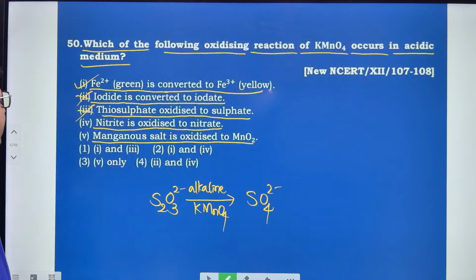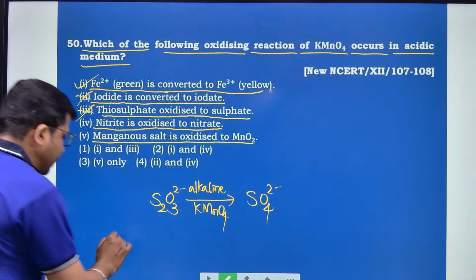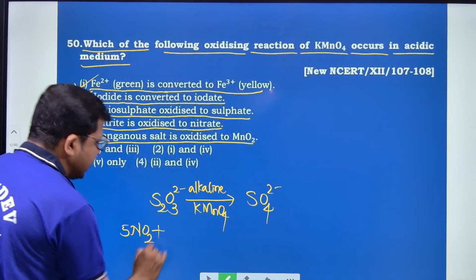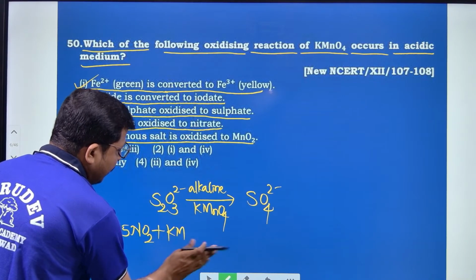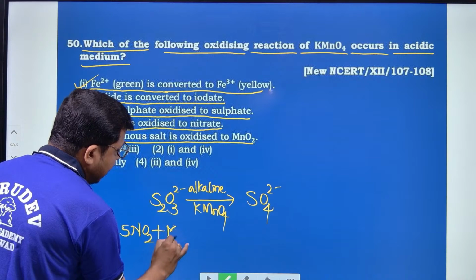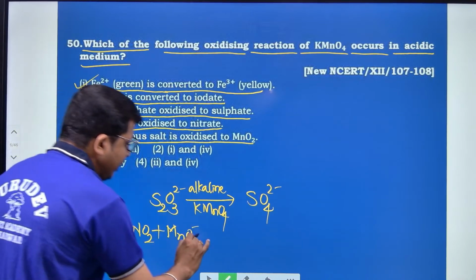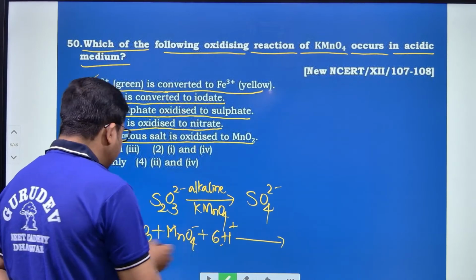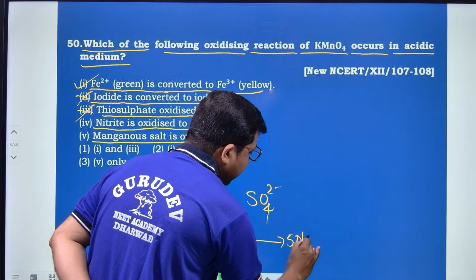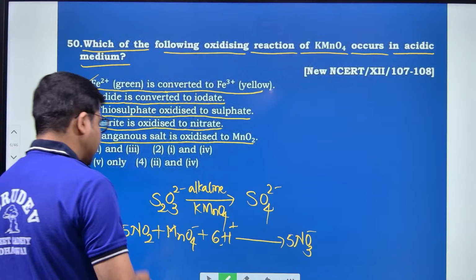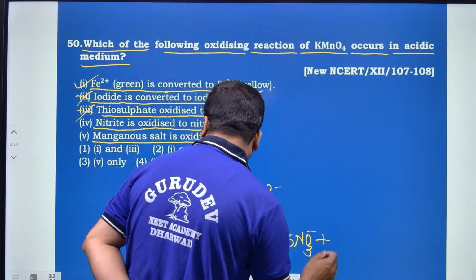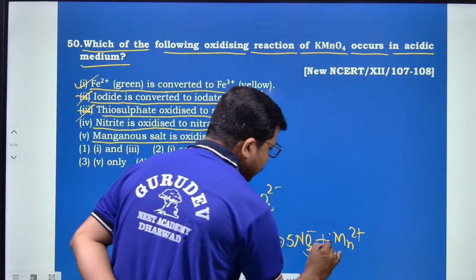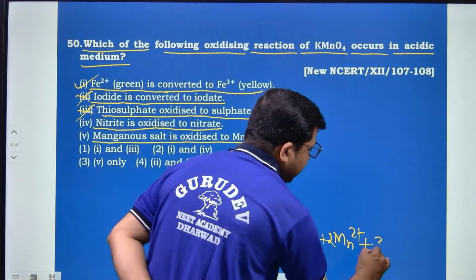And nitrite is oxidized to nitrate. Look at this: 5 moles of NO2 minus, this is a nitrite, in the presence of KMnO4, that means MnO4 minus plus 6H plus, in acidic medium gives you 5 moles of NO3 minus plus 2 moles of Mn2 plus plus 3H2O.